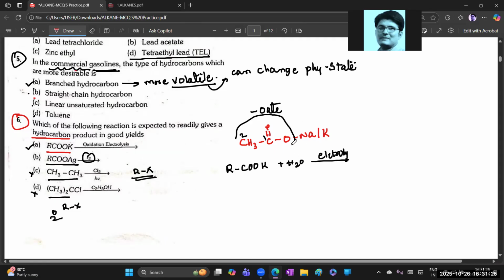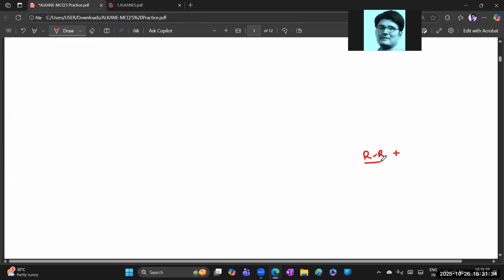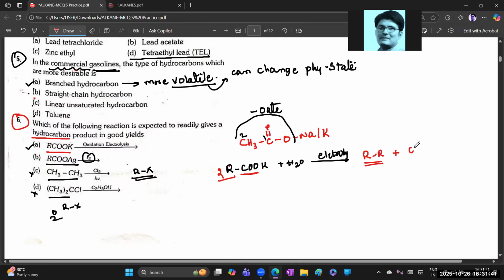Chalo, what happens, beta? In that electrolysis, first this compound should be taken, 2 moles. So this R and RR will be obtained, means alkane is formed. And another thing, here COO, like that CO2 can also be removed. And here potassium is there.